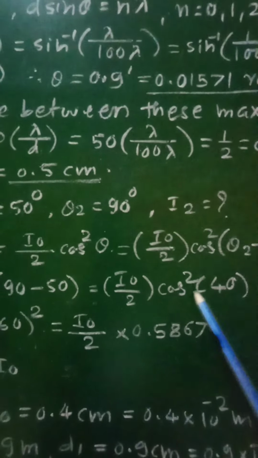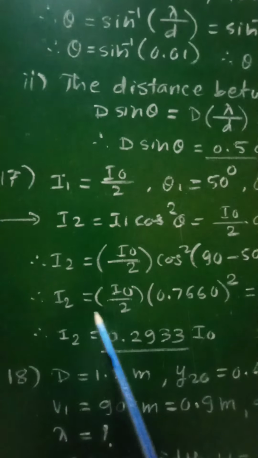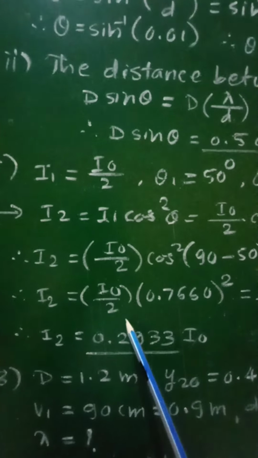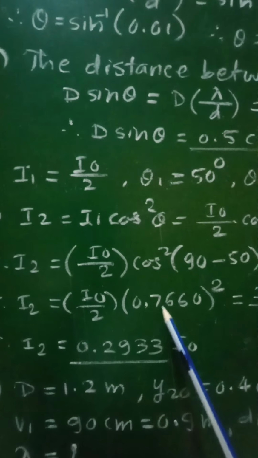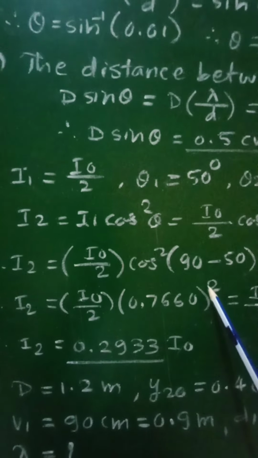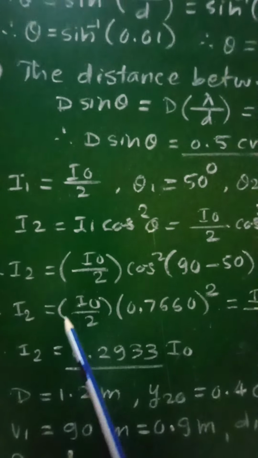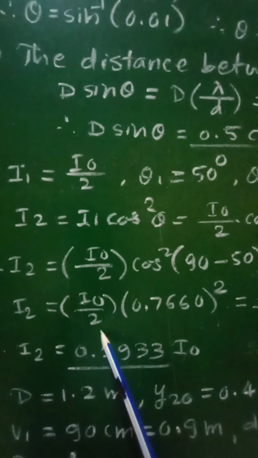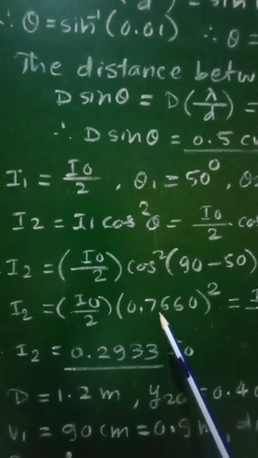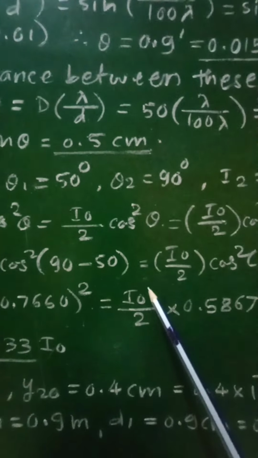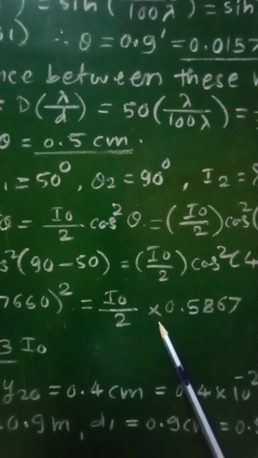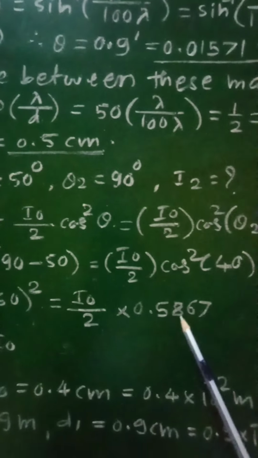So we have to put here value of cos 40, and therefore we can write I2 is equal to I0 by 2 into cos square 40. So cos 40 is 0.7660 and its square is there. And therefore I2 will be equal to I0 by 2 into 0.7660 square, which will be equal to I0 by 2 into 0.5867.